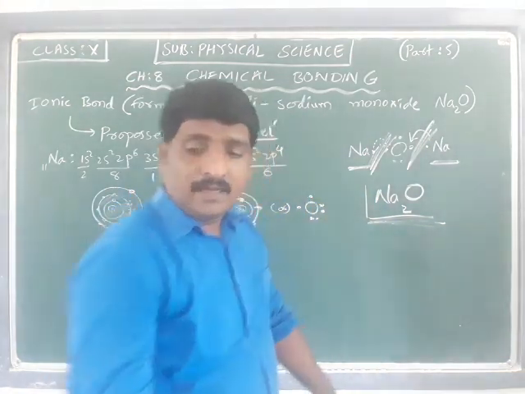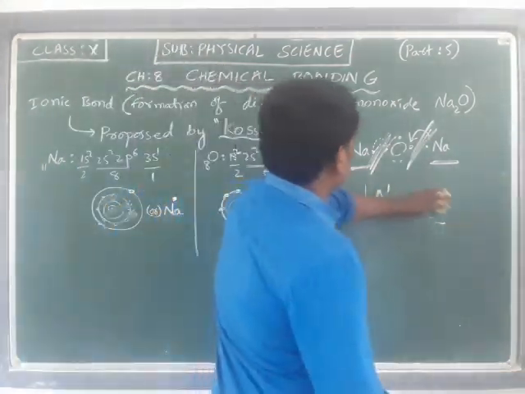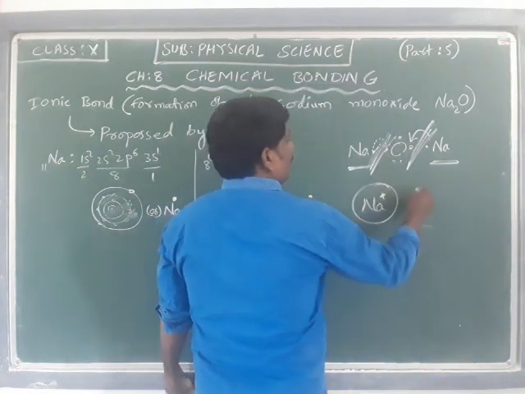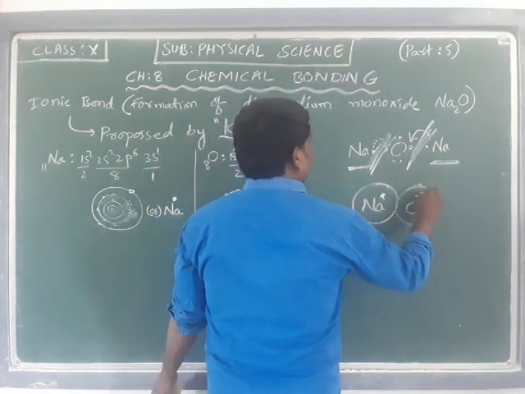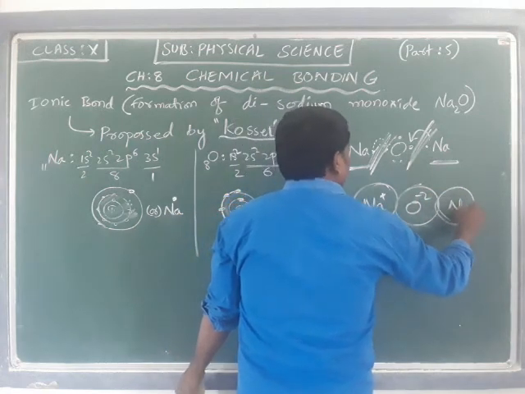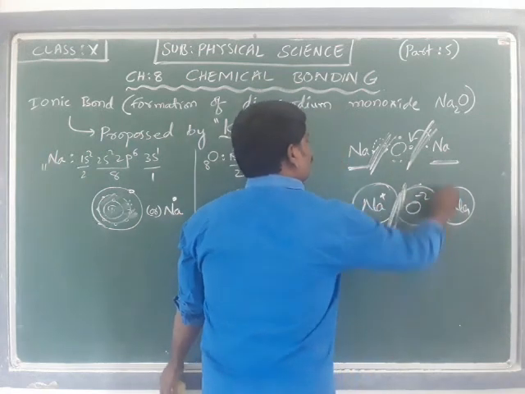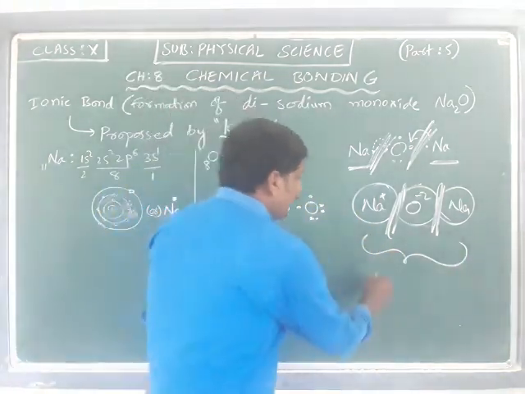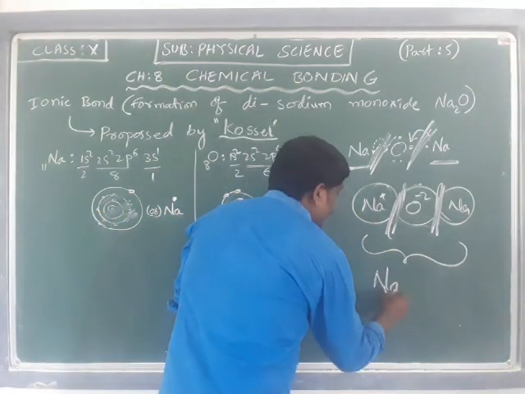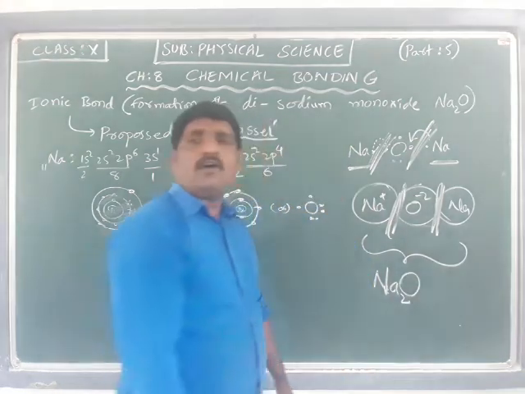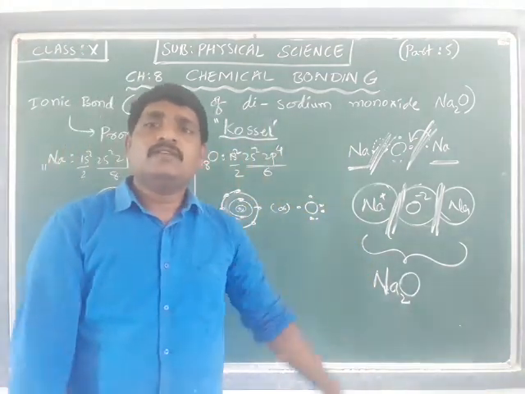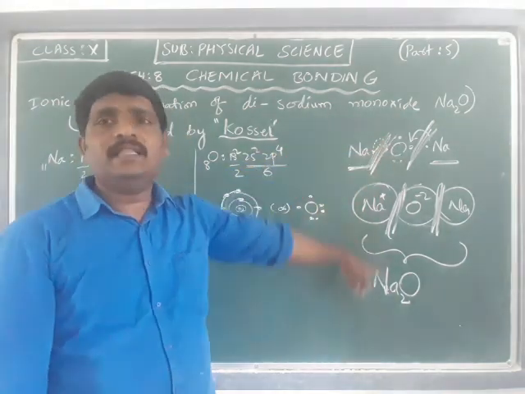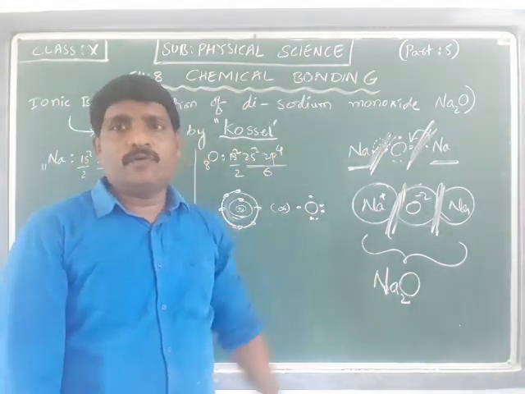Due to the transfer of this, it is going to form Na plus ion, and here it is going to form O minus 2 ion, and again Na plus ion. Due to the existence of electrostatic force here, it will form Na2O, disodium monoxide. Monoxide is nothing but single oxide. So this is the reason why we get disodium monoxide in the molecular state of Na2O.